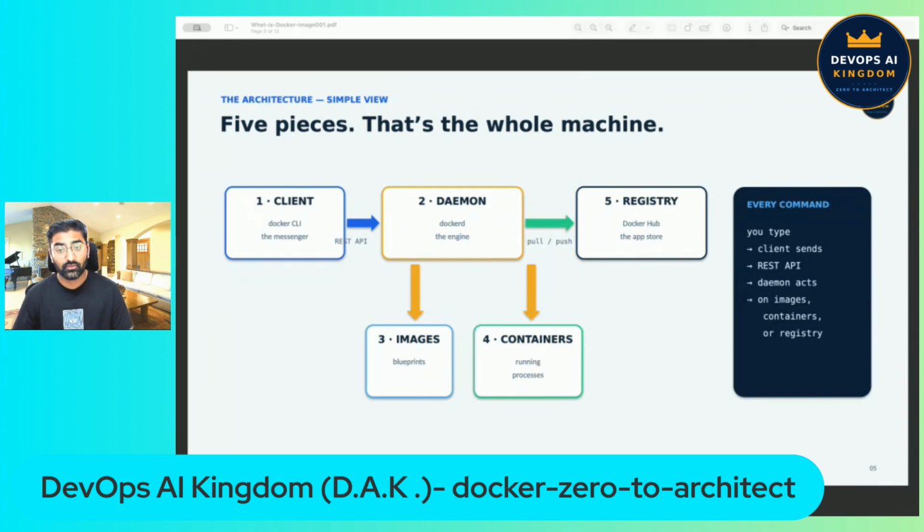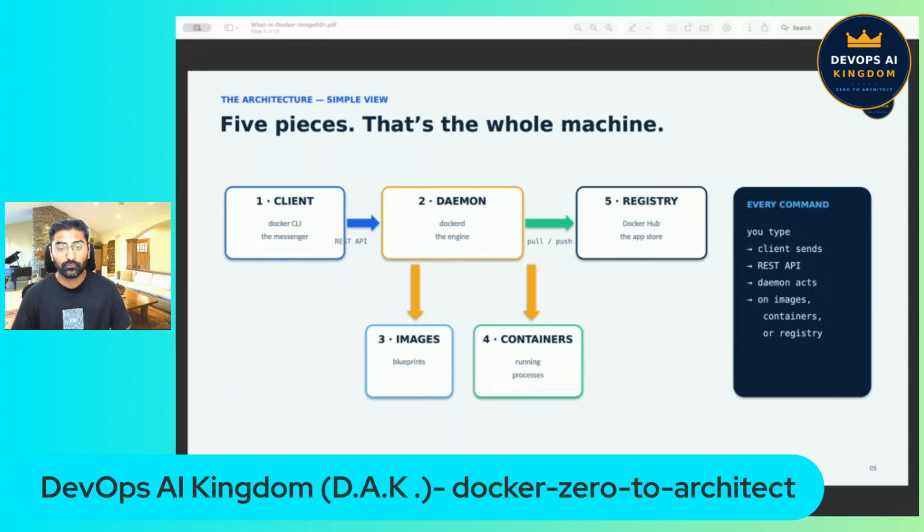Piece number three is images. An image is a frozen blueprint of an application together with its whole environment. Piece number four is containers. A container is a running instance of an image. It is a live process, not a VM. And piece number five is the registry. A registry is an online store full of images, like an app store for software. Docker Hub is the most famous one.